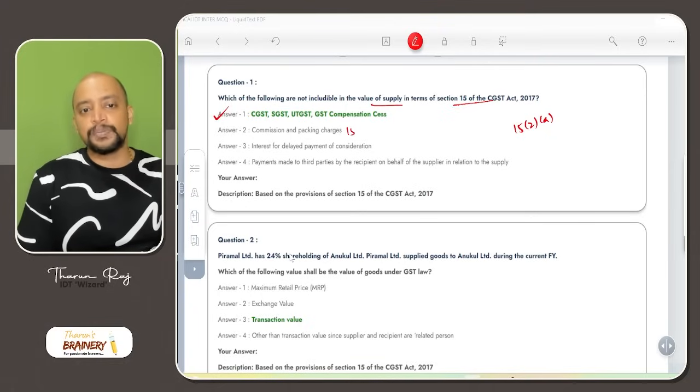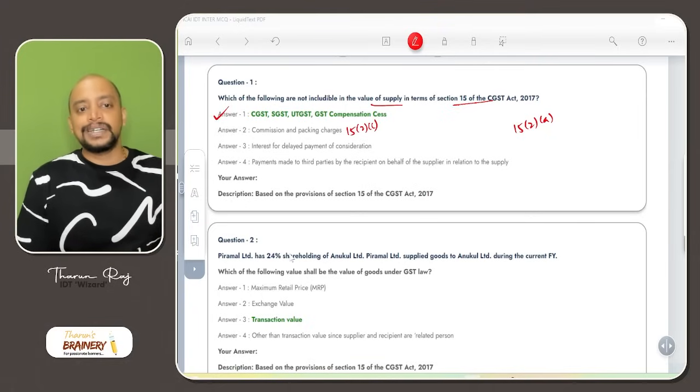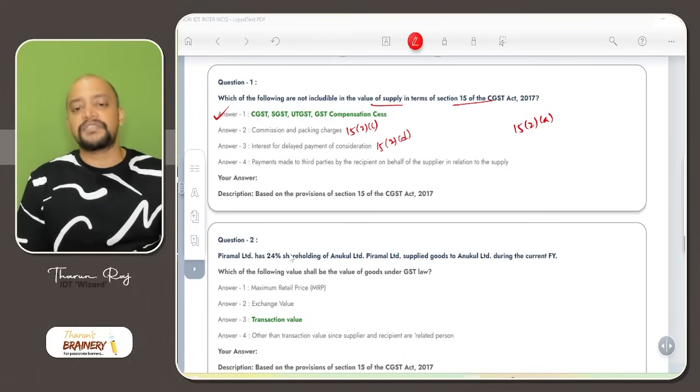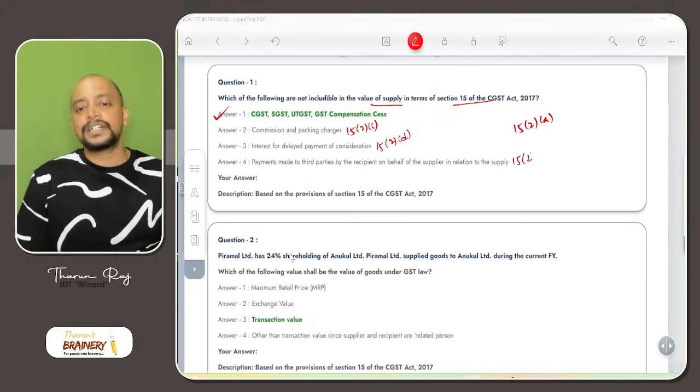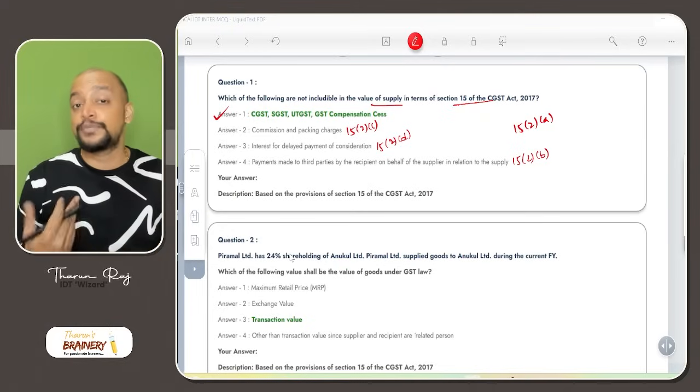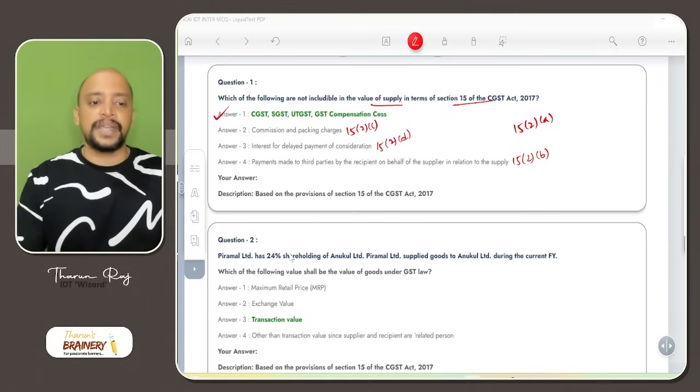Commission will be included as per 15(2)(c), and interest will be included as per 15(2)(d). Any amount made to third parties on behalf of the supplier will be included in 15(2)(b), that is, any amount that the supplier is liable to pay but which is paid by the recipient.